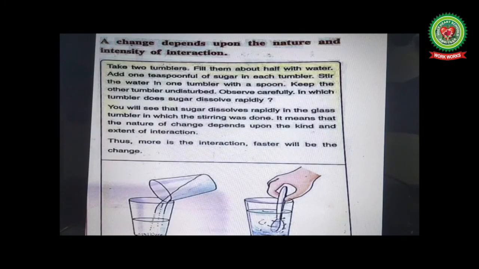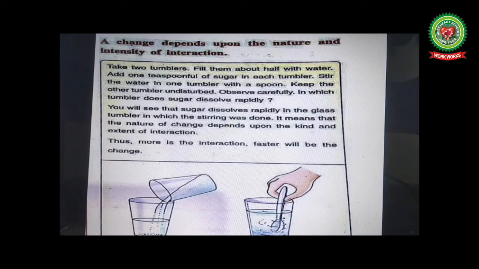A change depends upon the nature and intensity of interaction. We'll discuss this with the help of an activity. Take 2 tumblers, fill them about half with water. Add 1 teaspoonful of sugar in each tumbler. Stir the water in 1 tumbler with a spoon. Keep the other tumbler undisturbed.